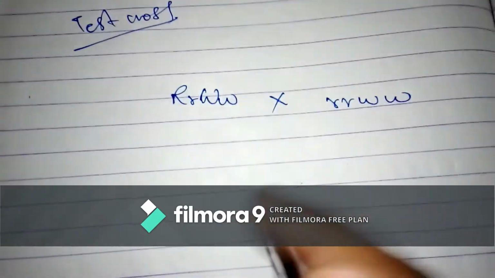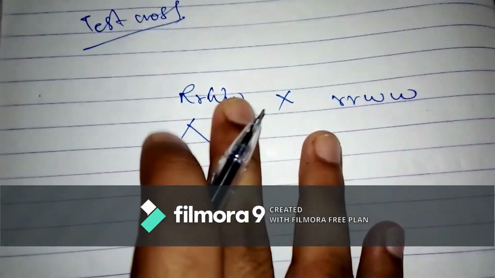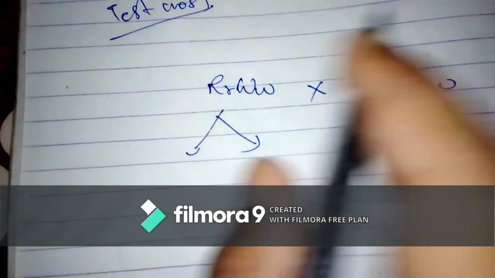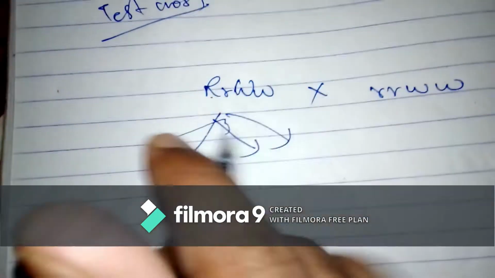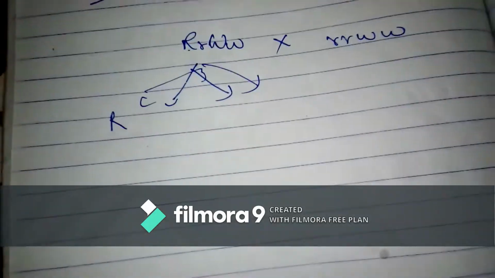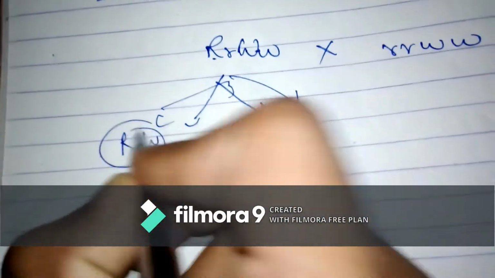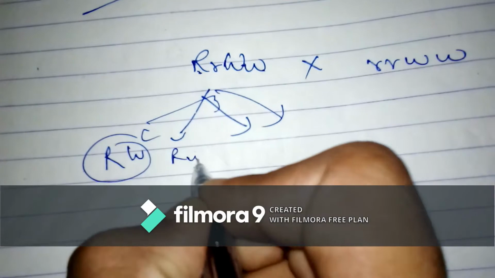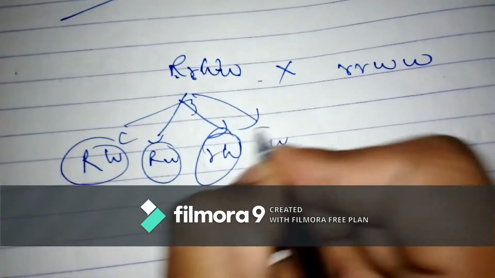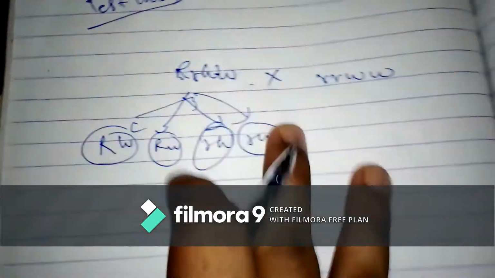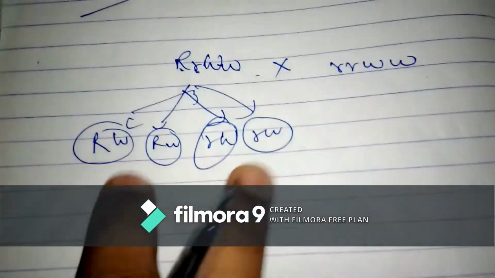Now see, again the gametes will be formed. Here you need to remember one thing, that normally 4 types of gametes would be formed. First I will show what 4 types would be formed. Normally there are 4 types of combinations that can occur here. If you remember the dihybrid cross of Mendel, it is similar to that. So capital R, capital W. Capital R, small w. Then we have small r, capital W, and small r, small w. Normally these 4 gametes would be formed, but in this case of complete linkage, these 4 gametes are not formed. Only 2 out of them are formed.